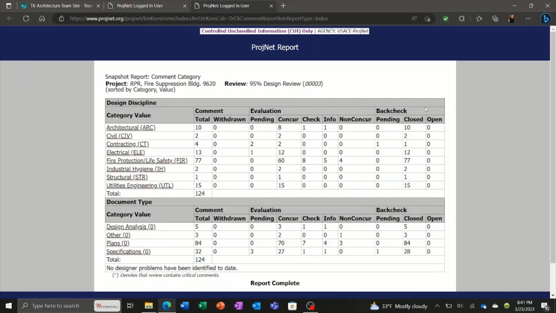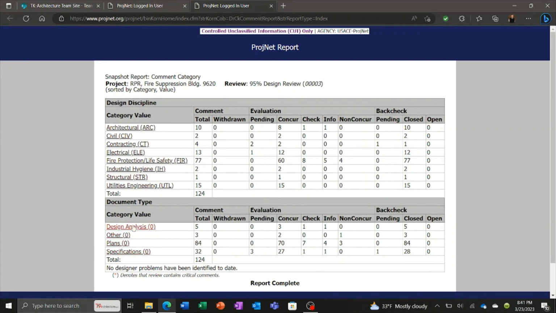And then backcheck. Backcheck is where the submitter is reviewing the evaluation, and if they agree with it, they just close it. If they don't agree, they may submit another response or comment, and they'll just keep going back and forth until we can get them all resolved and get these all closed. The bottom, you can see, is also another way to categorize this, by document type.